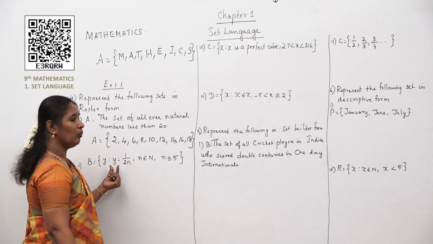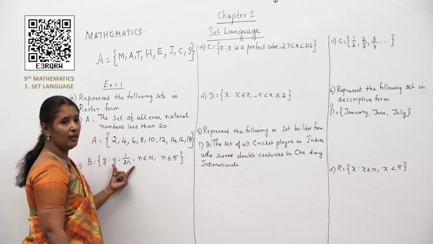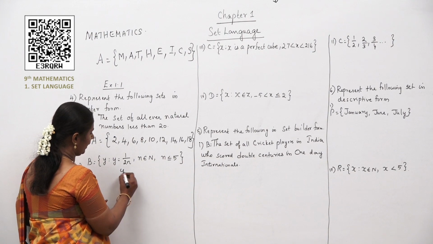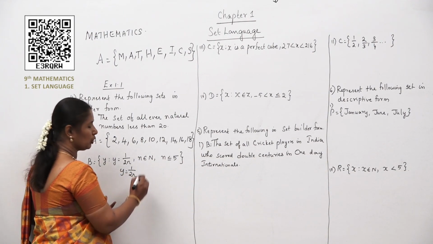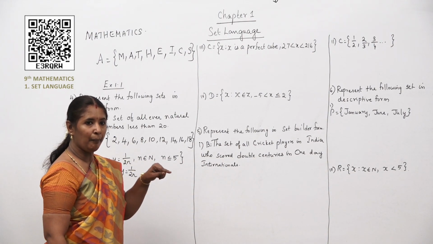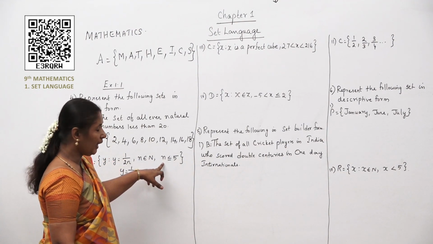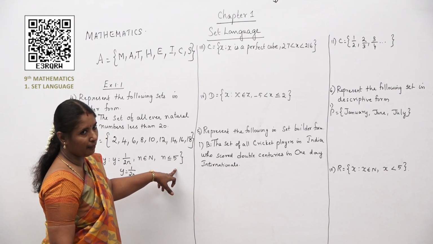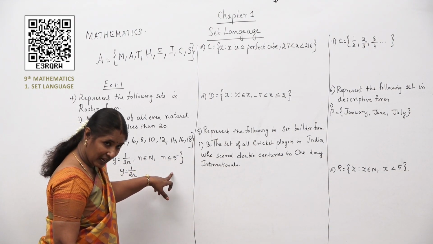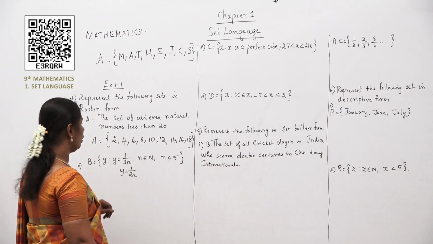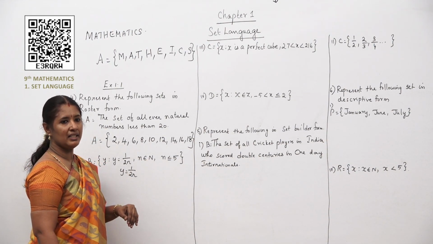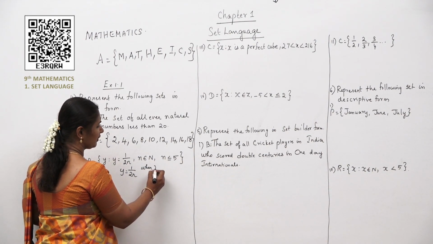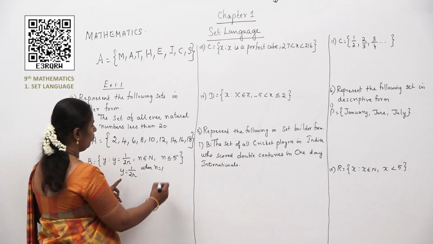Come on, start. So what is the rule given over here? Y is equal to 1 by 2n. And how should n be? So here n should be a number which is less than or equal to 5. So what are the natural numbers which are less than or equal to 5, children? Start with 1. So when n is equal to 1, what is y?